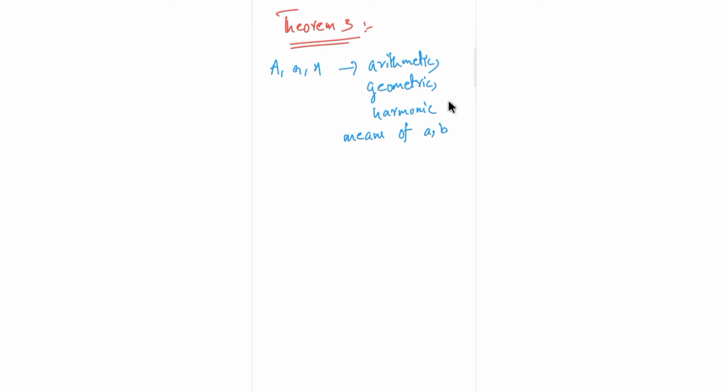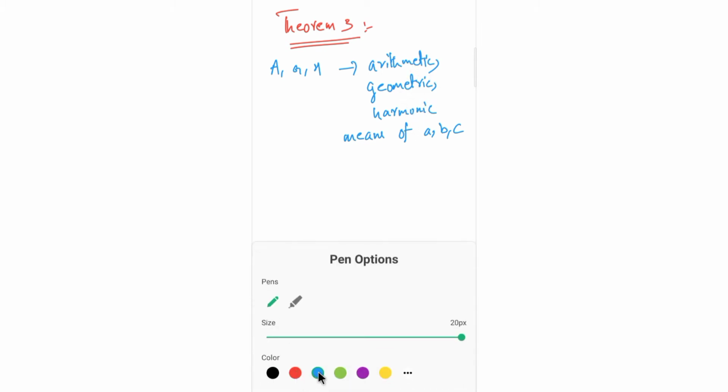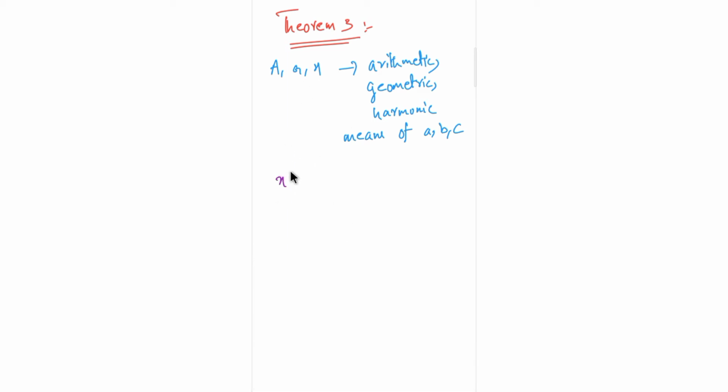Again the same thing, like this time a and b and c. Then x cube minus 3ax square plus 3g cube by h into x minus g cube equals to 0. Okay, so a, b, c will be the roots of this equation.